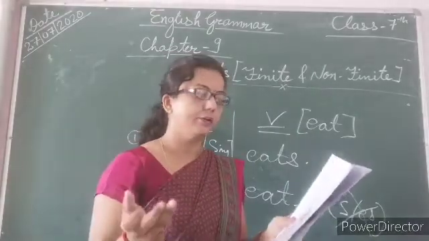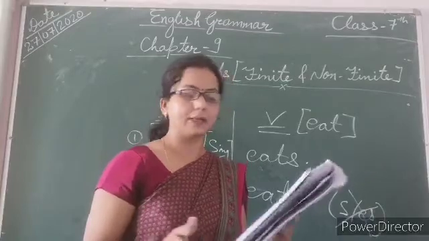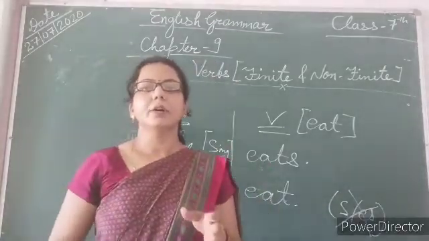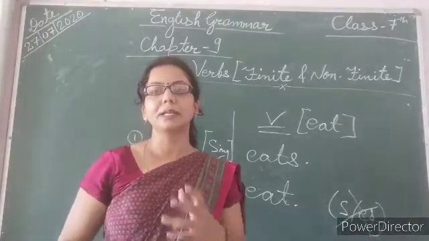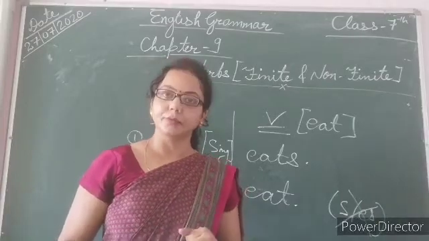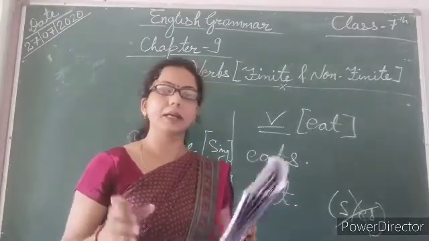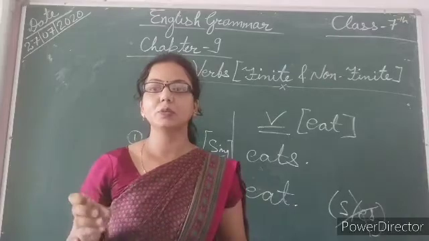Now, for example, I go to the gym. I am going to the gym right now. If the verb is in the progressive or continuous form, then we need to add ing to the given verb. Second, Hema goes to the gym. Why? Hema is singular, so here with go we need to add es.